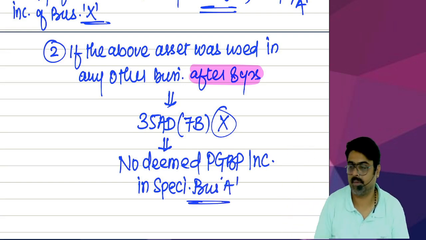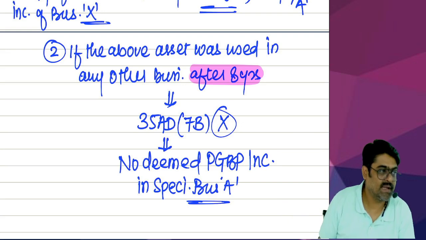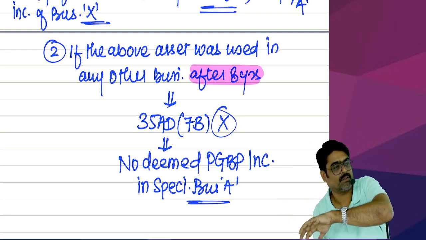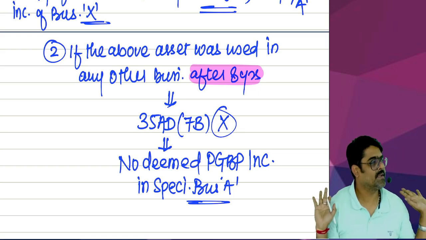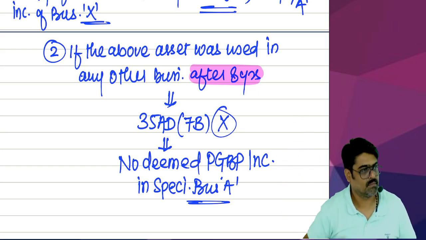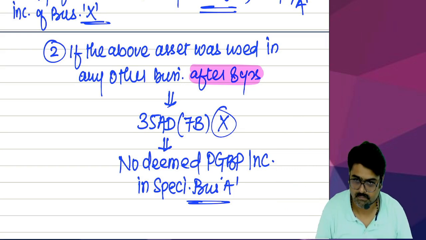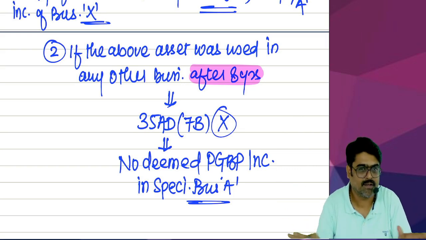There will be no deemed PGBP income. Meaning, of the entire cost which we have allowed, nothing will be treated as your deemed PGBP income. Entire cost allowed. Be happy. Will not apply 35AD 7B.